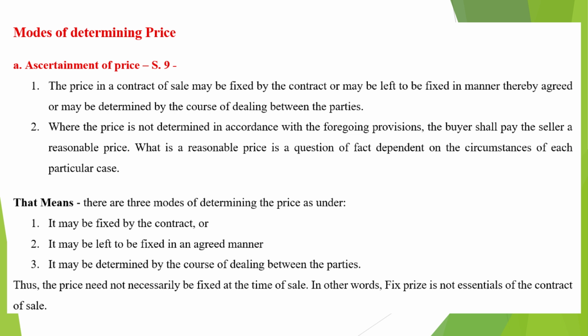The question is, what are the various modes of determining the price of goods which are the subject matter of a sale? As per Section 9, the price in a contract of sale may be fixed by the contract, or may be left to be fixed in the manner thereby agreed, or may be determined by the course of dealing between the parties. Where the price is not determined in accordance with the foregoing provisions, the buyer shall pay the seller a reasonable price. What is a reasonable price is a question of fact dependent on the circumstances of each particular case. That means there are three modes of determining the price, as under.